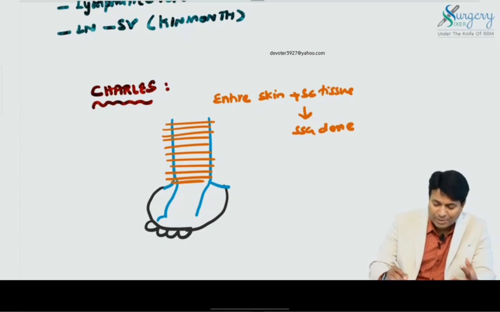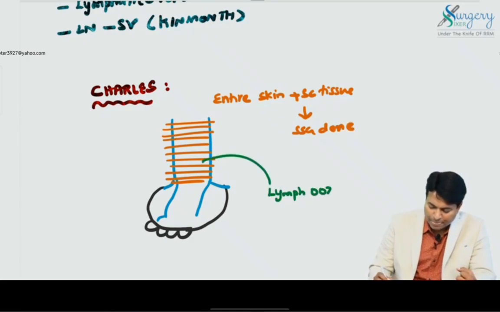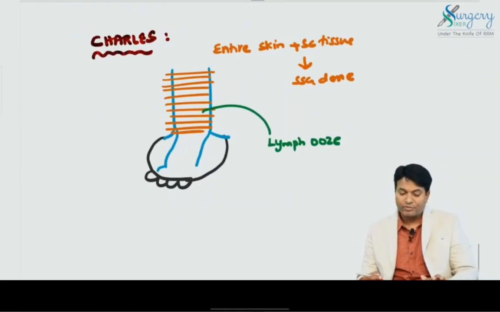What will happen? There will be continuous lymph ooze. The patient will have continuous lymph ooze. Many patients died of sepsis in the Charles procedure. So nowadays we are not doing the Charles procedure.